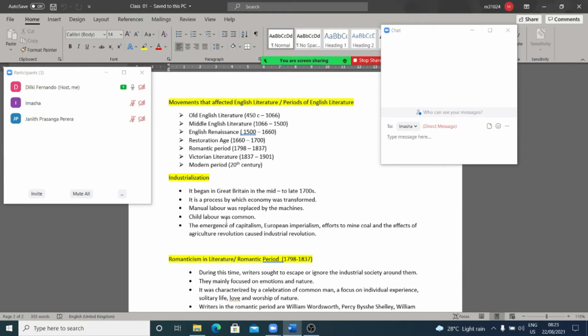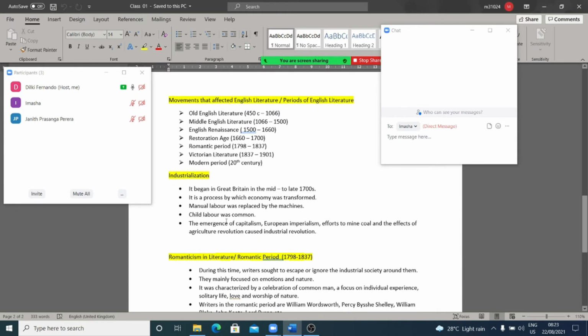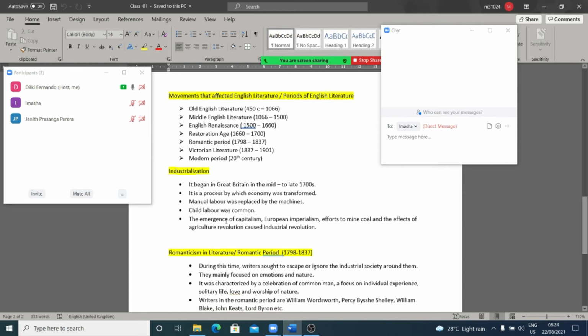So, children, according to this, we can view industrialization as a good period when it comes to the economical rise, right? But on the other hand, when we think about the values of people, we can say that industrialization is a harsh movement, bad movement, right? So, writers who understood these negative aspects of industrialization came up during this time, right?